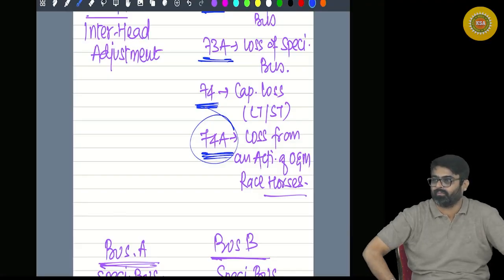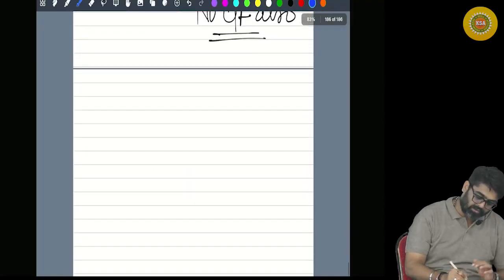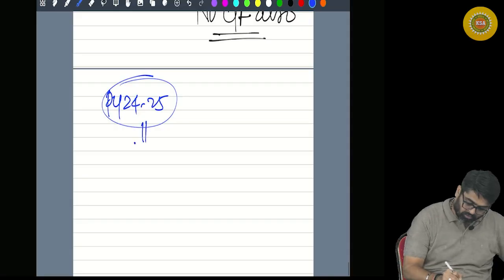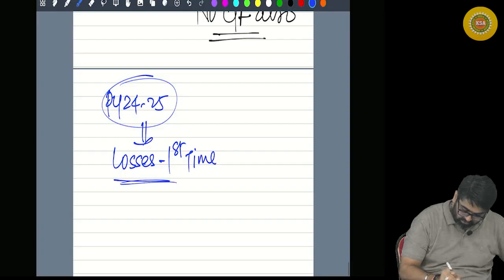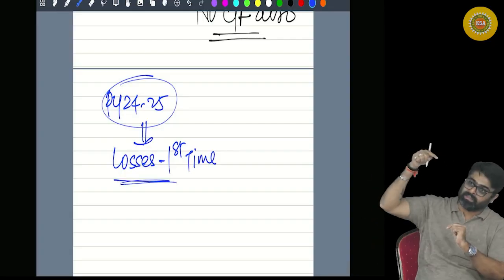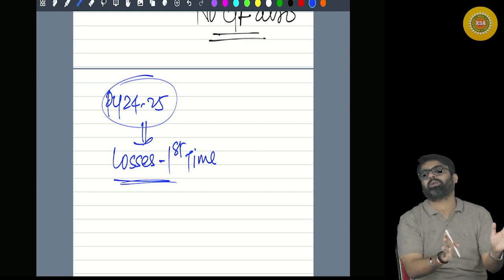On or before the due date. So for example, this is your previous year 24-25. So the losses are calculated for the first time in this year. Now if these losses cannot be adjusted in this year, inter-source adjustment not done.